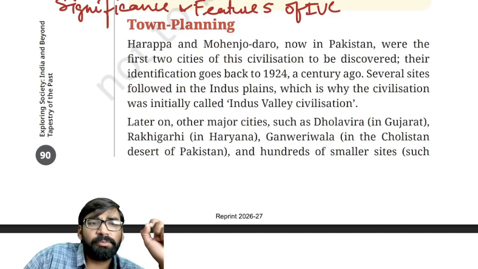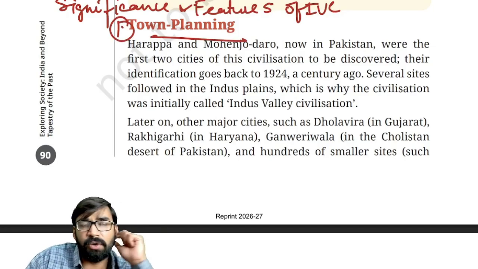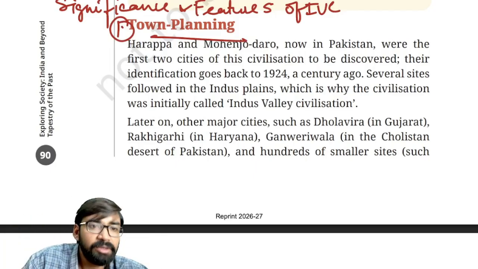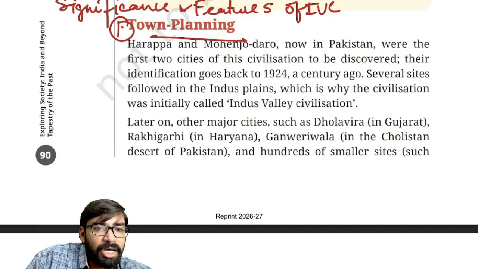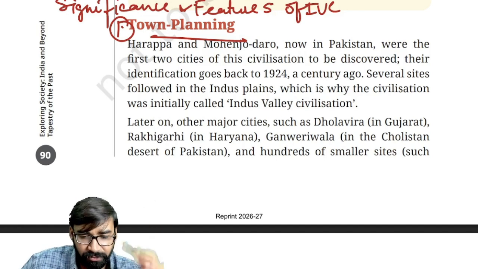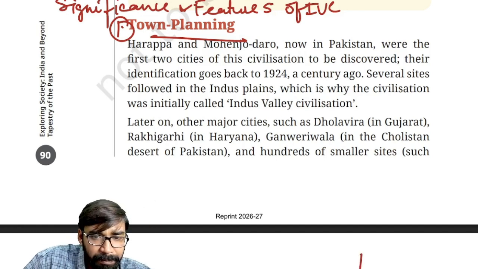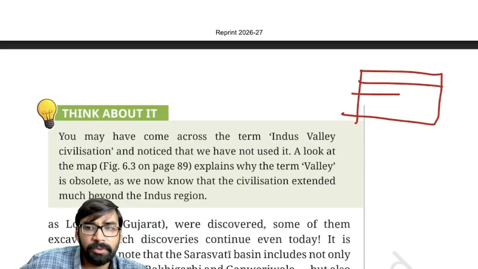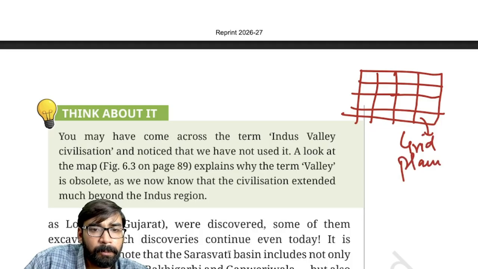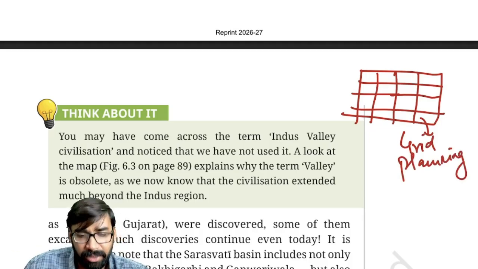Now, which is the first important feature? The first important feature is town planning. Yes, town planning is the first or prominent feature of IVC. Now, what kind of features are there? Here the cities are divided into two parts. First of all, a grid planning system was there, as you can see on your screen. So grid settlements are there. Clear?